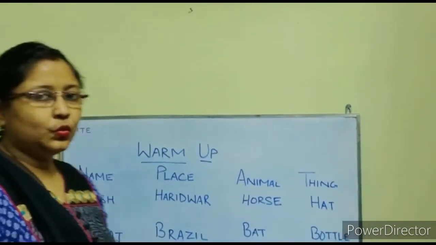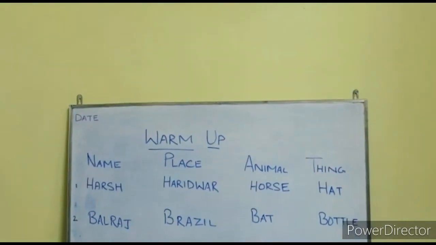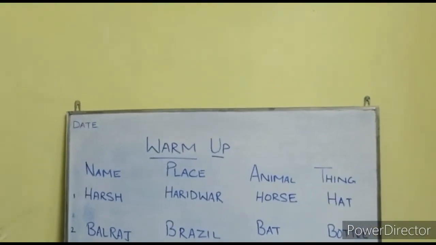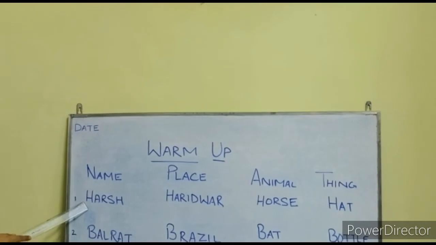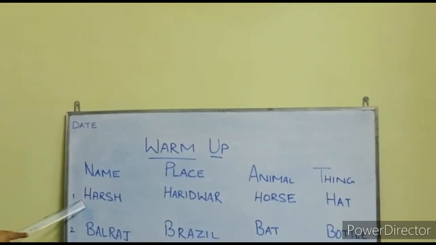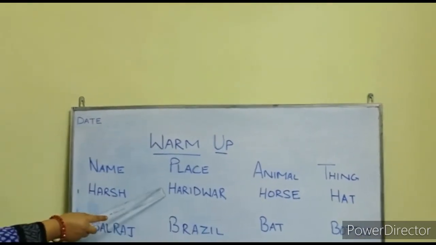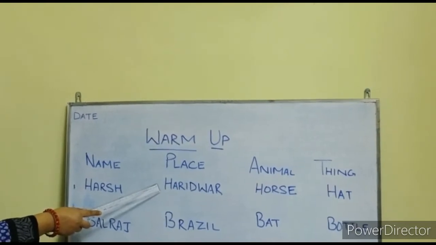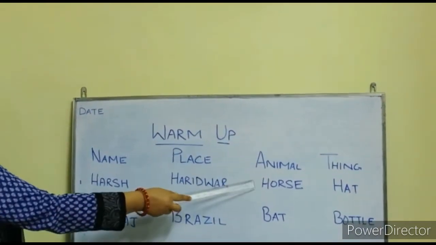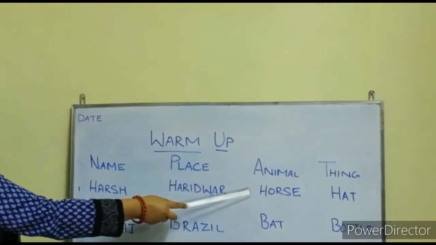Now students, let us check the answers. I have also written the answers along with you. Now with the alphabet H, I have written Harsh, name of a person. Haridwar, name of a place. Horse, name of an animal.